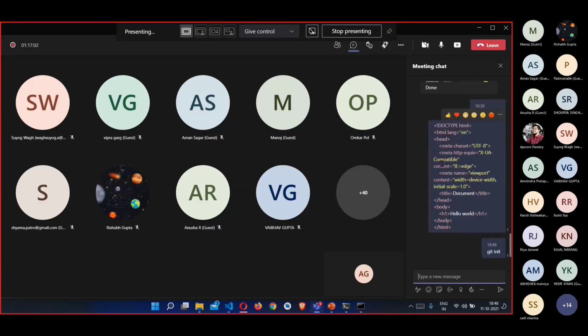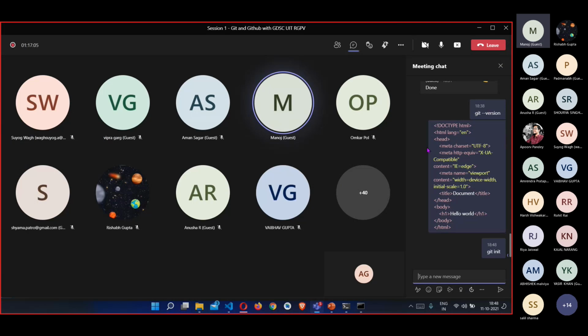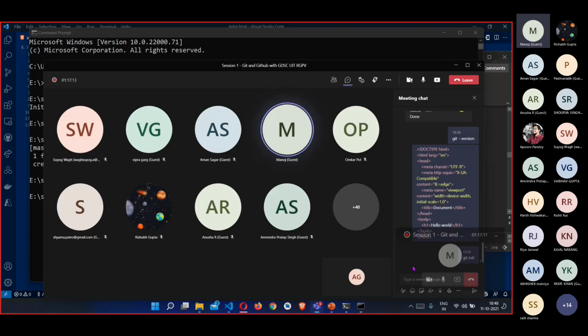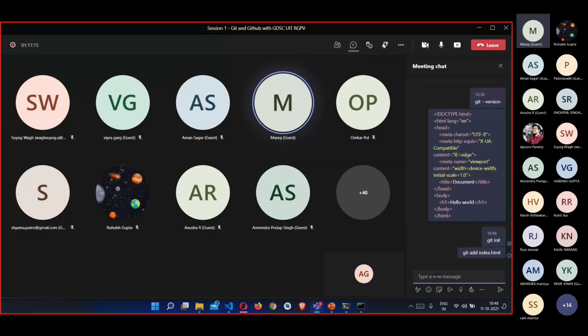Sir, I am doing it parallelly like you, but I'm getting the greater than symbol in the command prompt. Your voice is a little unclear. Can you say it again?